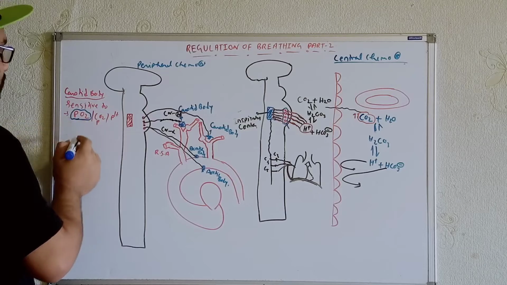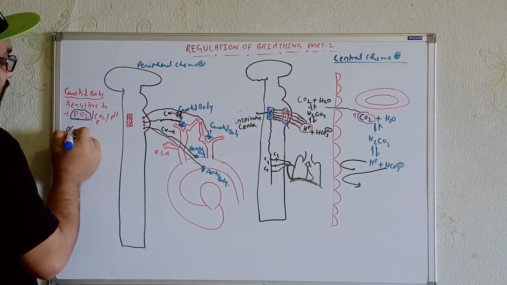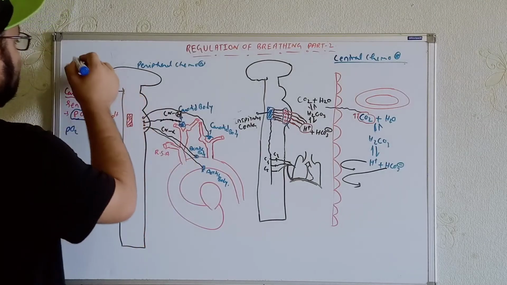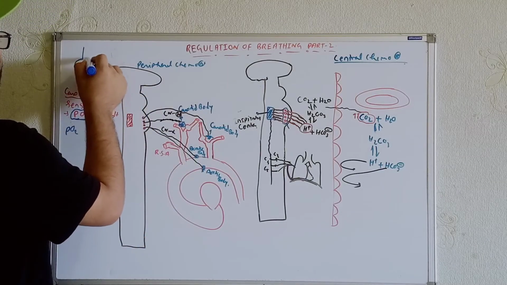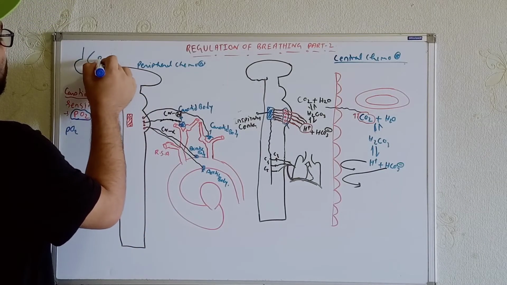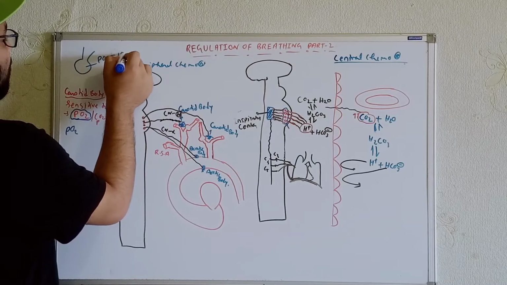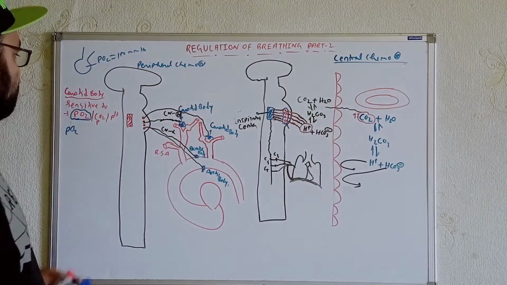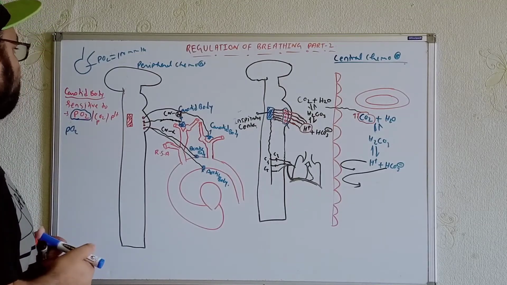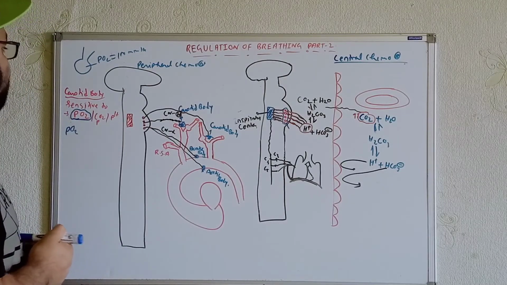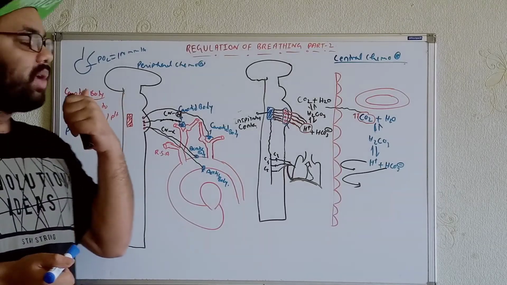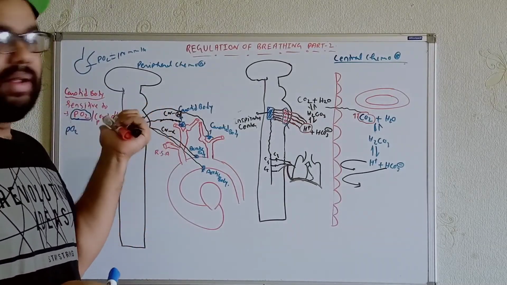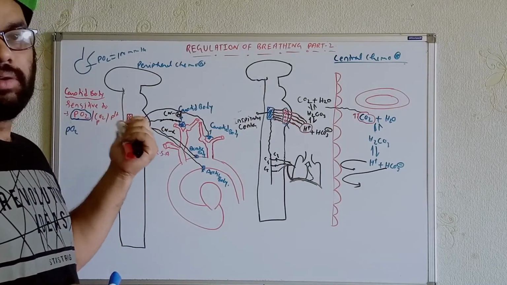Normally, what do we know? The partial pressure of oxygen within the alveoli is around 100 mm of Hg. In the same way, the partial pressure of oxygen in the arterial blood is also 100 mm of Hg. So if there is any change, or a decrease in the partial pressure, at that time the carotid body will fire and send signals.